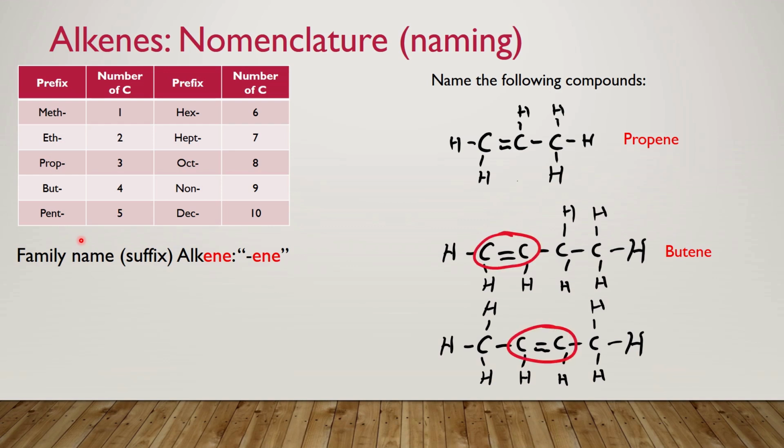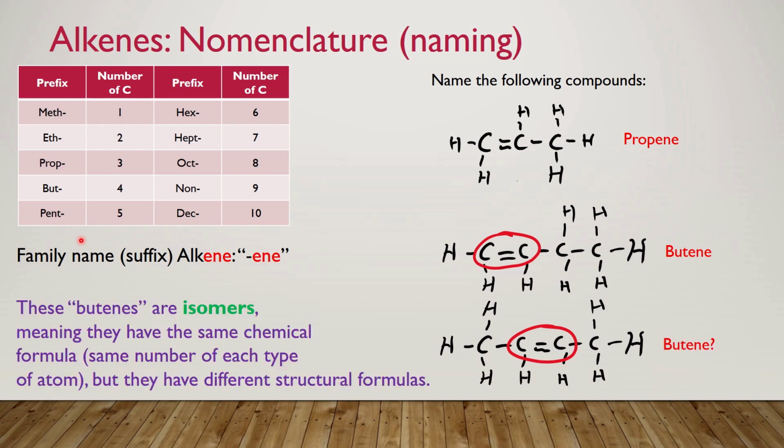But what happens when we shift the double bond along the molecule? So it's not just between the first and the second carbon, it's between, for example, the second and the third. Is this still butene, or is there another name for this compound? These butenes are what we call isomers. They have the same chemical formula, so basically they have the same number of each type of atom in the structure, but their arrangement of bonds is different. Another way of saying that is they have different structural formulas.